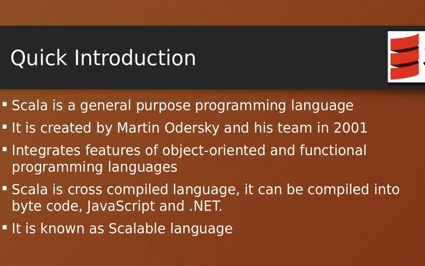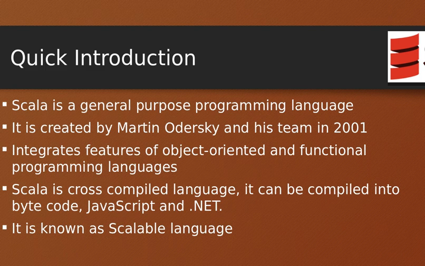It basically has the features of an object-oriented programming language combined with features of a functional programming language. It is also a cross-compile language where you can compile it into bytecode which runs inside a JVM, or you also have features for compiling it into JavaScript output, so that you can use whatever code you have written in a JavaScript based server or JavaScript based browser.